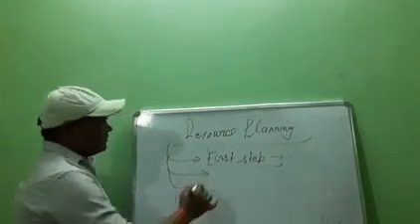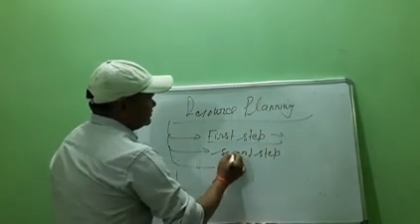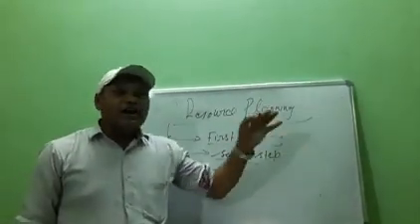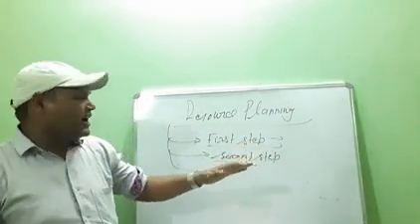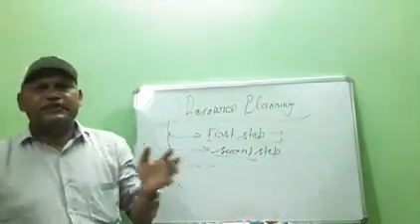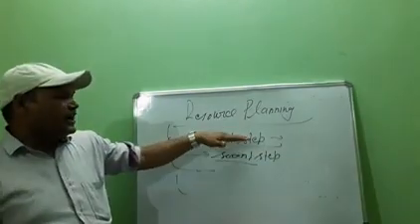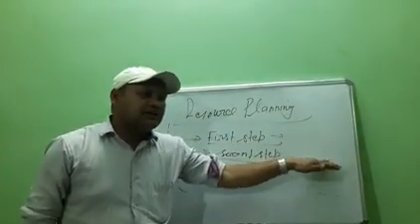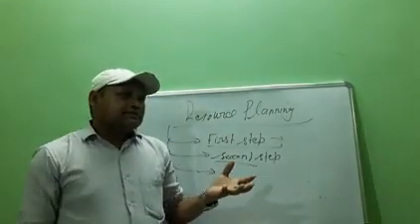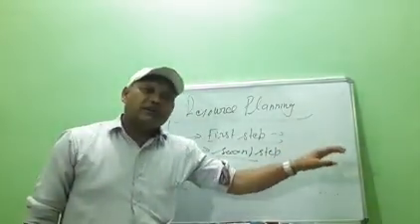In the second step we find out whether we have the technology for the utilization of the natural resource or not. And in the third step, we decide the economic profit of the conservation of the natural resource.